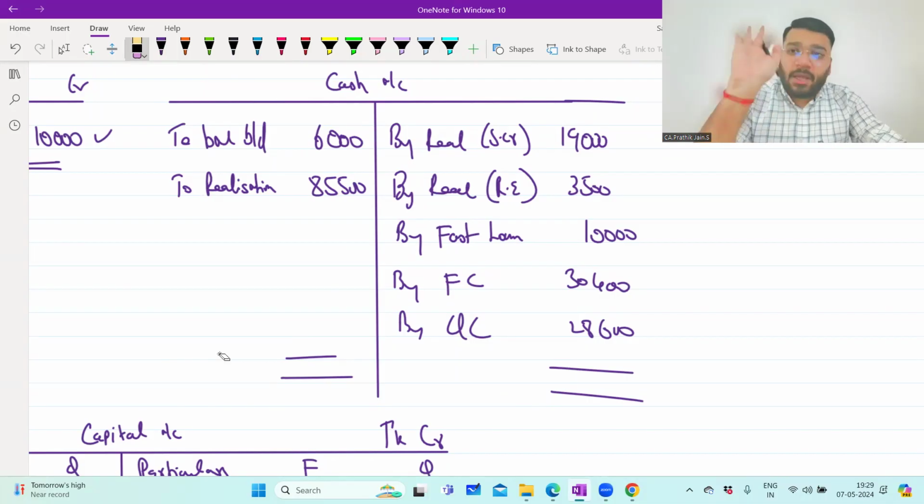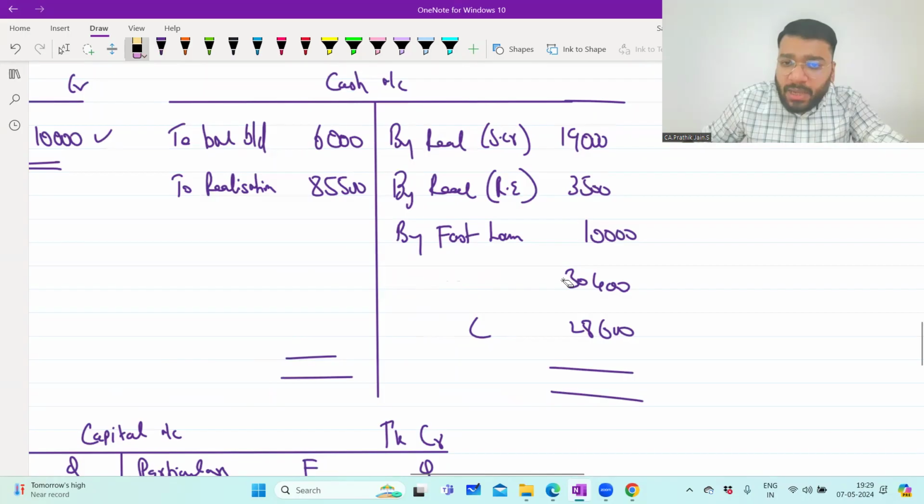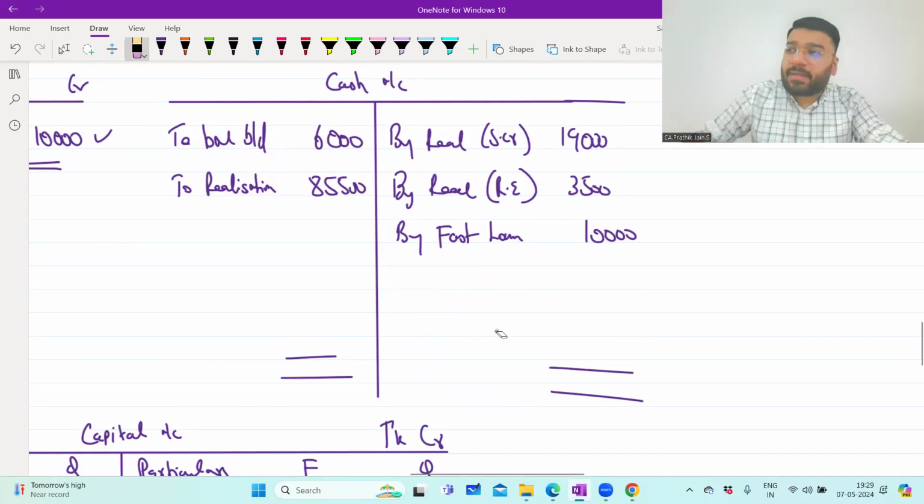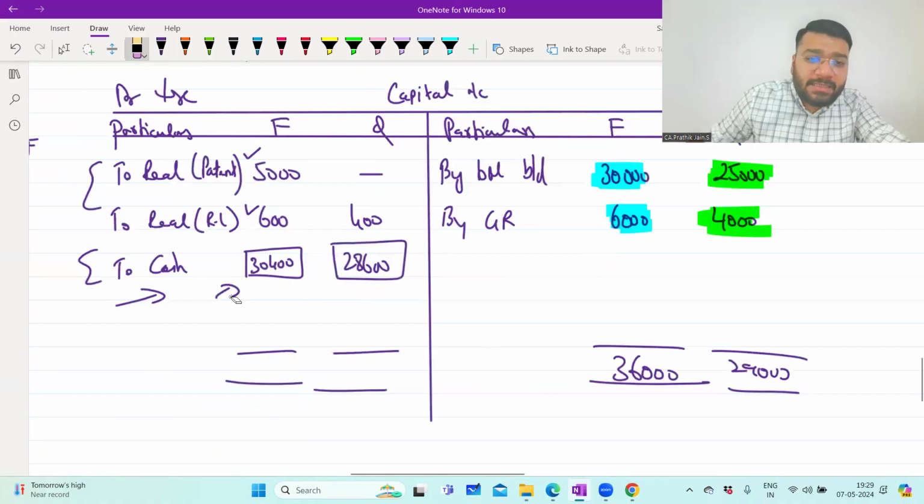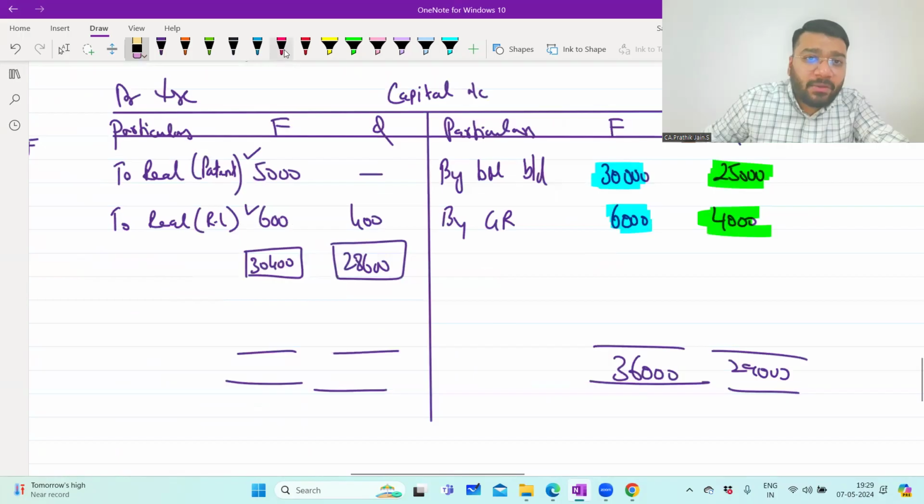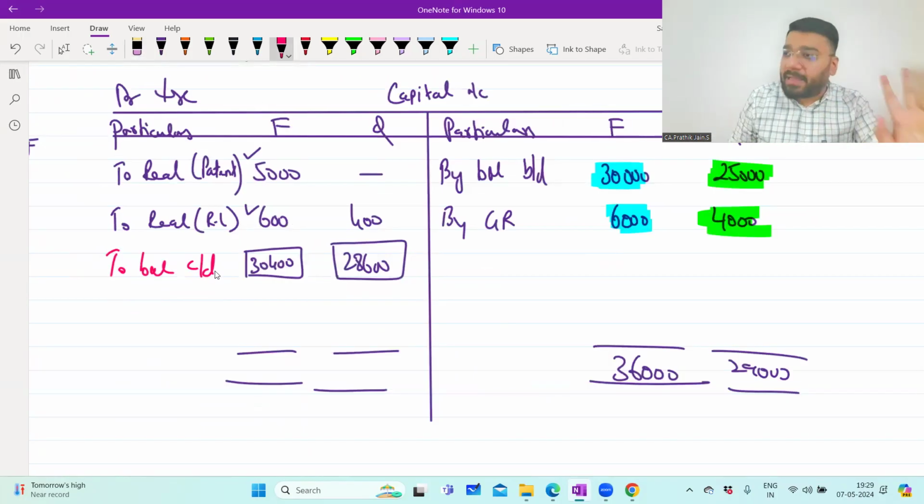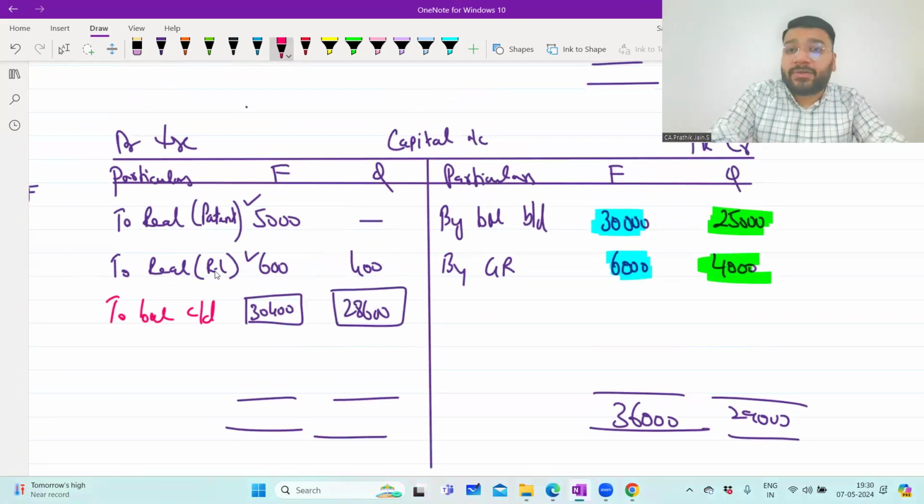Now wait, imagine the last entry that I've passed. No, I'm not passing the entry, I'm just removing it. Let's balance the ledger. So can I say this will be 'To balance carried on'? I'm saying the last entry, let me not pass it. I just want to show you how the balance should look without the last entry.